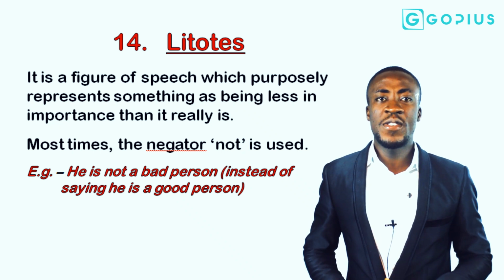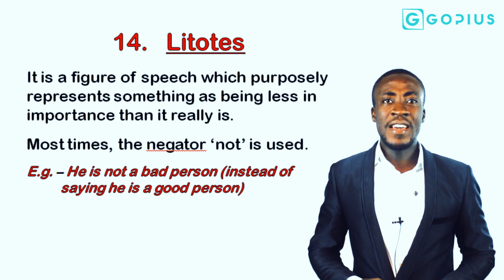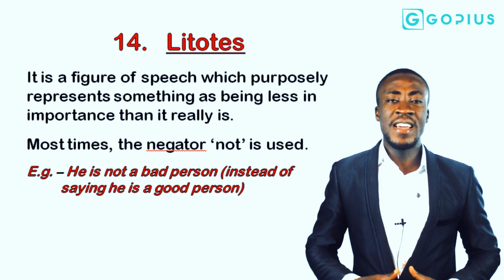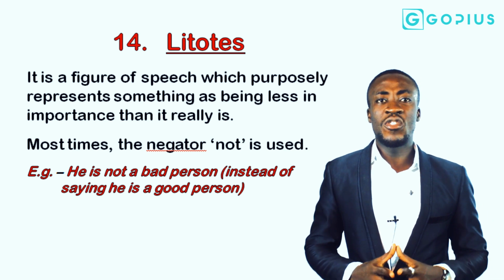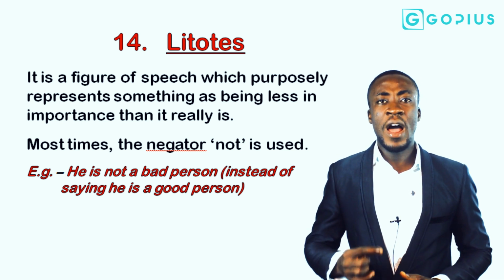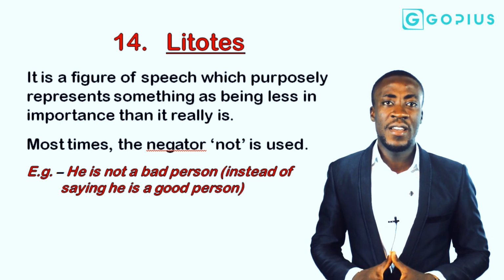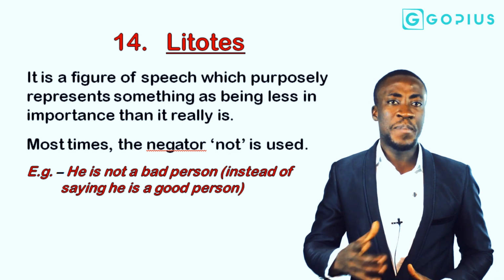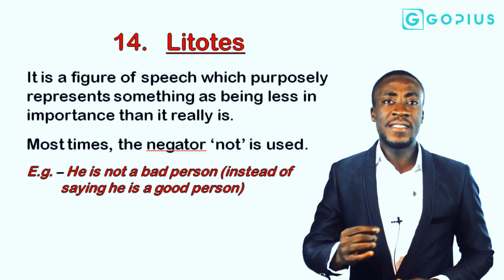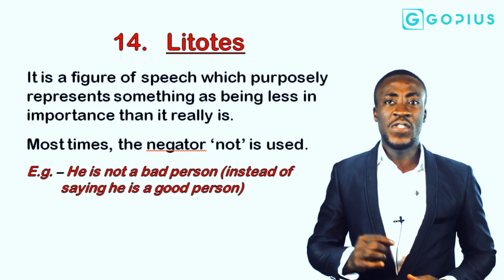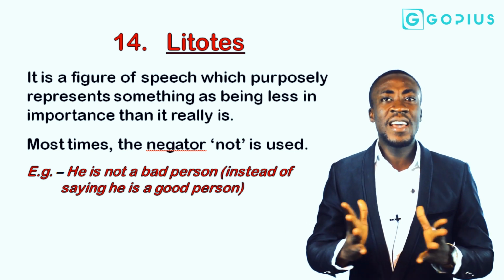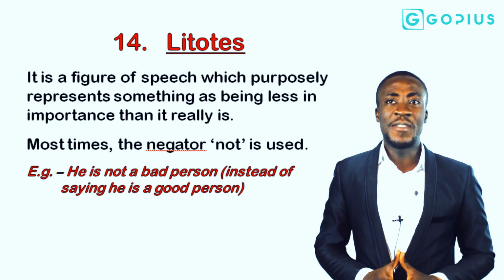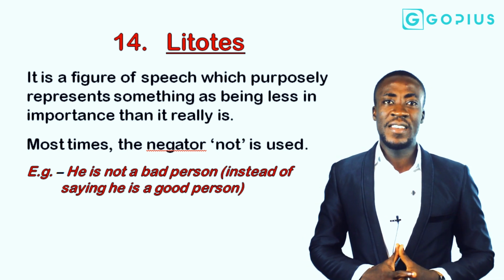Litotes is that figurative expression in which it purposely represents something as being less in importance than it really is. It is very important to know that the negator in English, not, is usually in context when this figurative language is employed. He is not a bad person. That is a litotes, because instead of saying he is a good person, it is said in a way using the negator to purposely represent something as being less in importance than it really is.